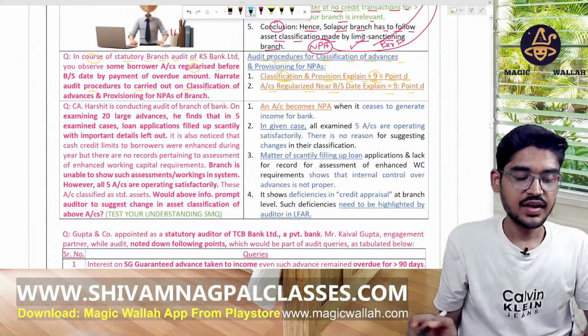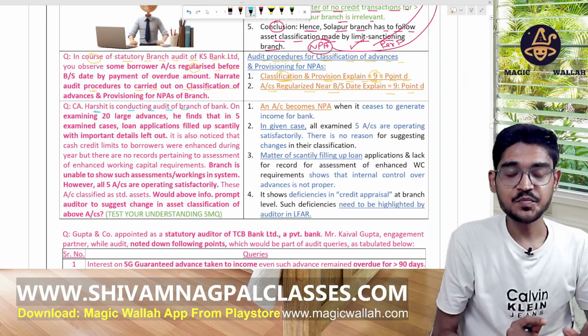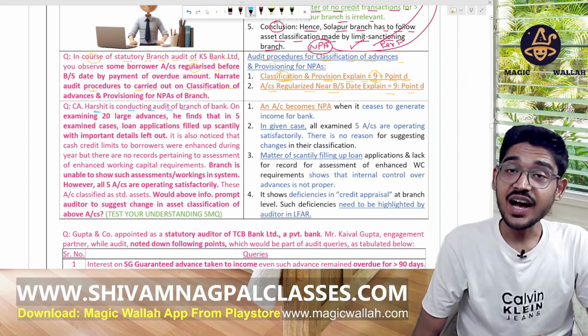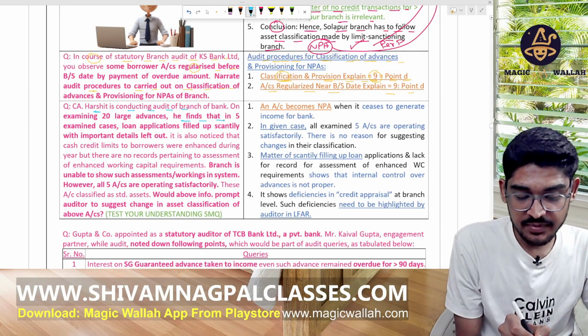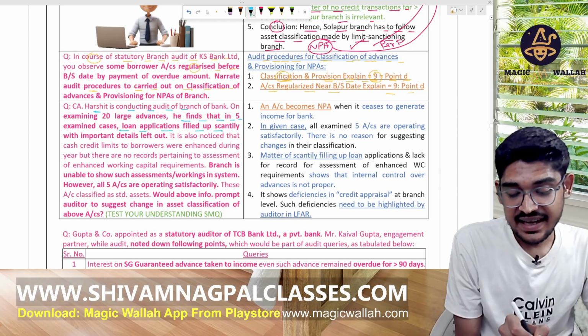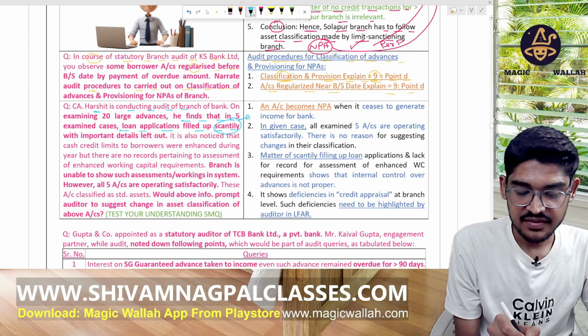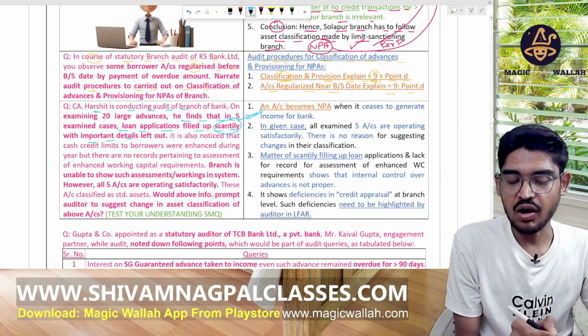Now, CA Harshit is conducting the audit of a branch of the bank. On examining 20 large advances, he finds that in 5 examined cases the loan application is filled in scantily, meaning incomplete, with important details left out.